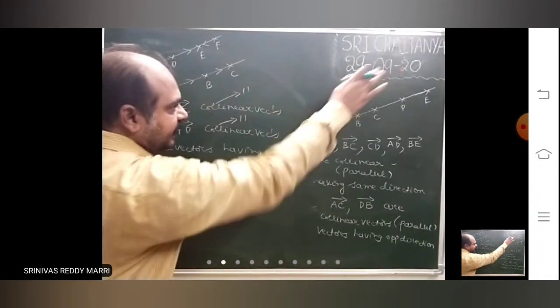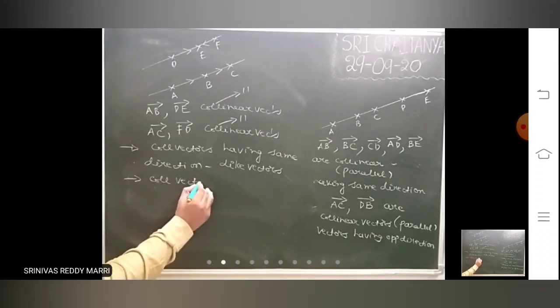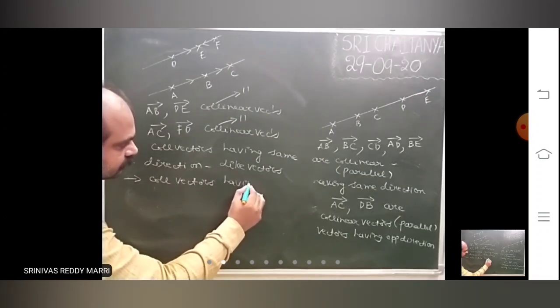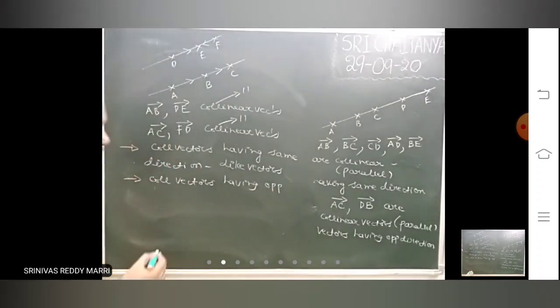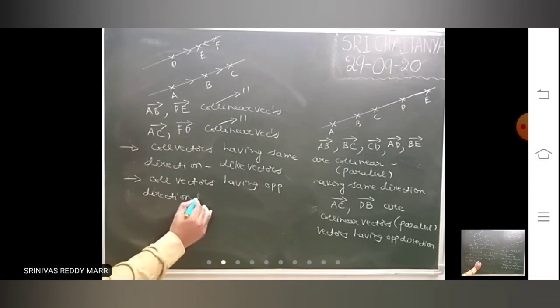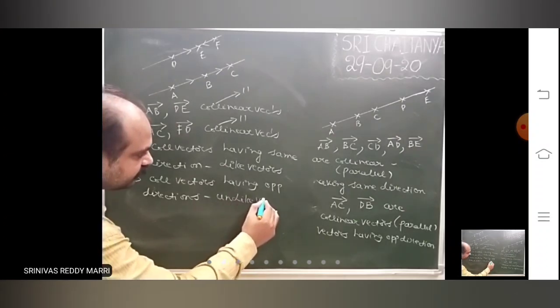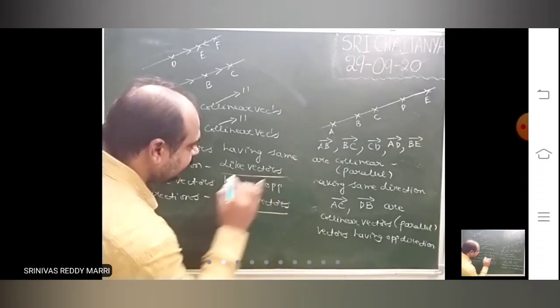Like vectors can be on the same line of action, or they can be on different lines of action. If collinear vectors have the same direction, they are like vectors. If they have opposite directions, they are called unlike vectors.